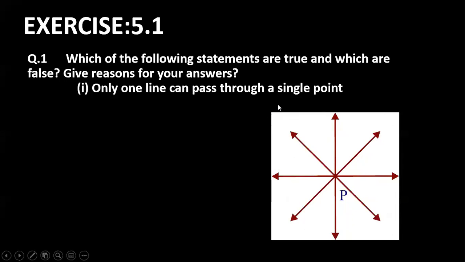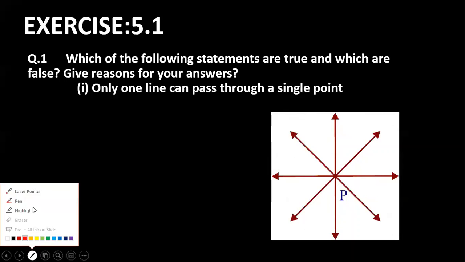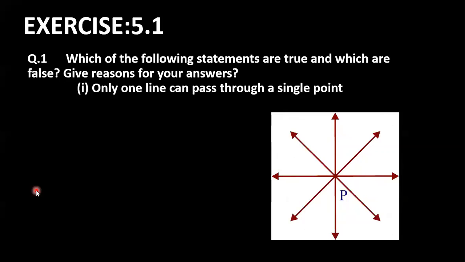Only one line can pass through a single point. Ma'am, a line is made up of single points, no, ma'am? Ma'am, infinite lines can pass through a single point. Yes, ma'am. See, I'm showing the figure, but still you are asking so many questions. Ma'am, I have one doubt. Ma'am, they said that a line is made up of single points, like breadthless, only length was there. Then only one line can pass through, no, ma'am? Okay, nothing, nothing. Only one line. It is false.